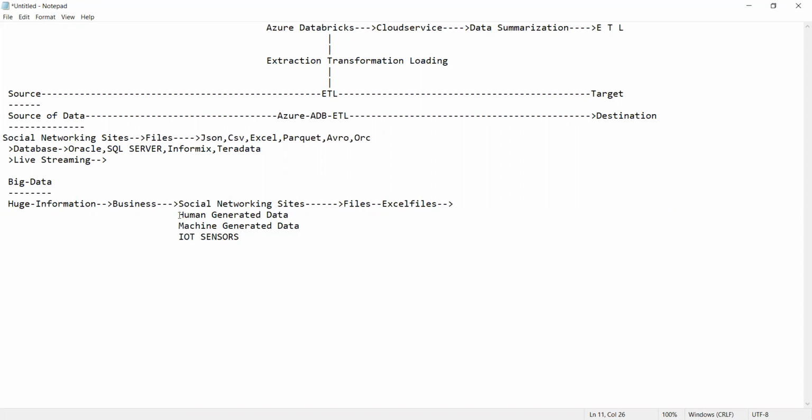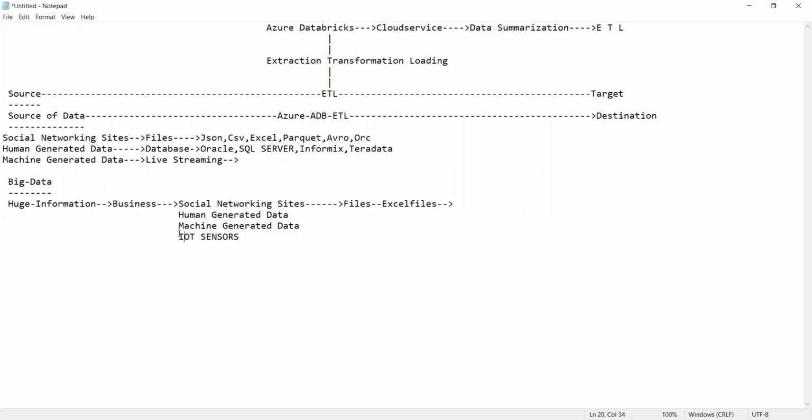See, human generated data. Can you see here, machine generated data is there.